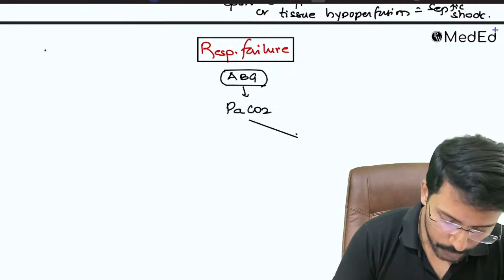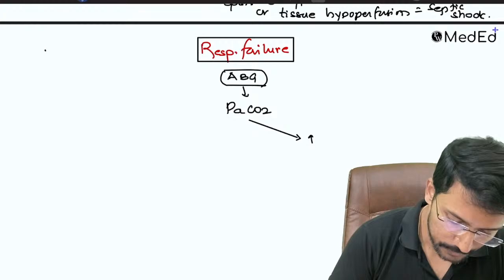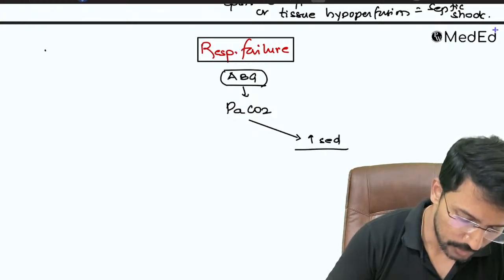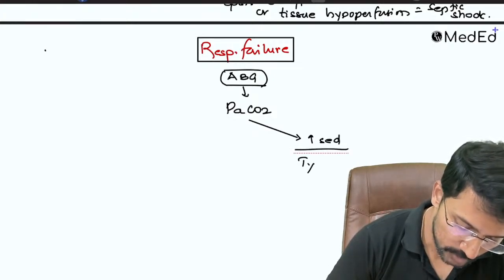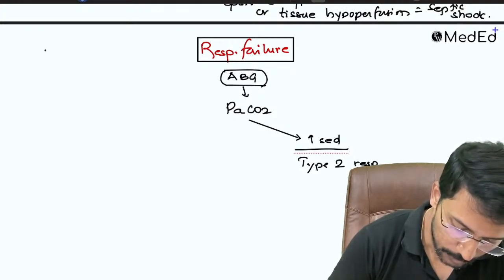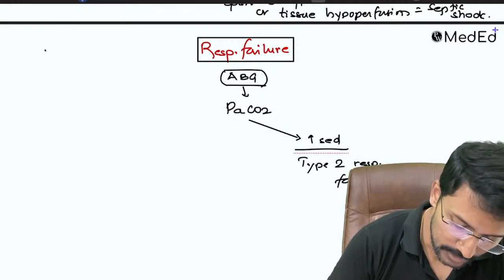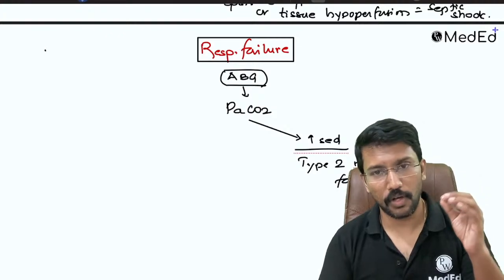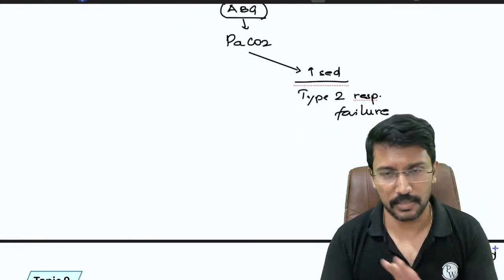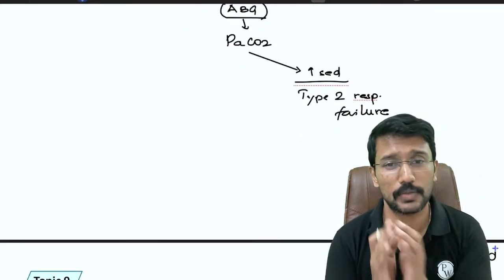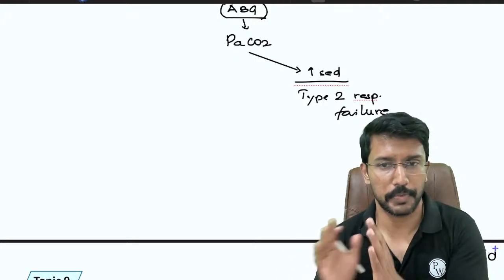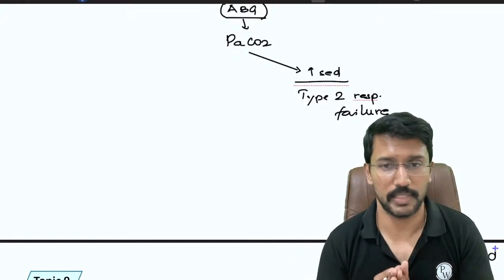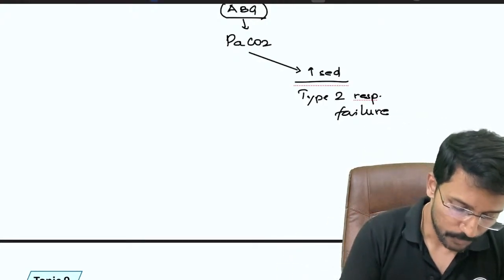If the PaCO2 is increased, then we call it type 2 respiratory failure, irrespective of what is happening with oxygen. Oxygen may be normal, increased, decreased, doesn't matter. As long as carbon dioxide is increased, it is type 2 respiratory failure. That is the first important message that we need to understand today.